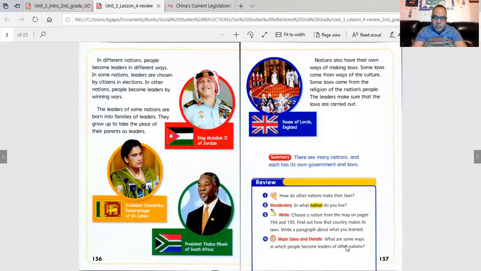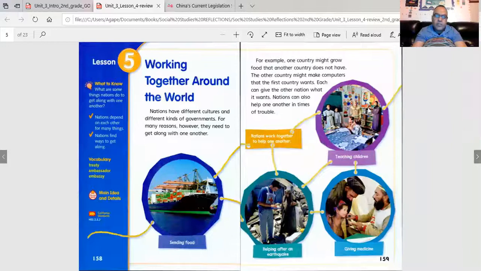Lastly, what are some ways in which people become leaders of other nations? All that is in here. How do other people become leaders? Well, figure it out. Look back at your section and read it. Our next section is lesson 5.